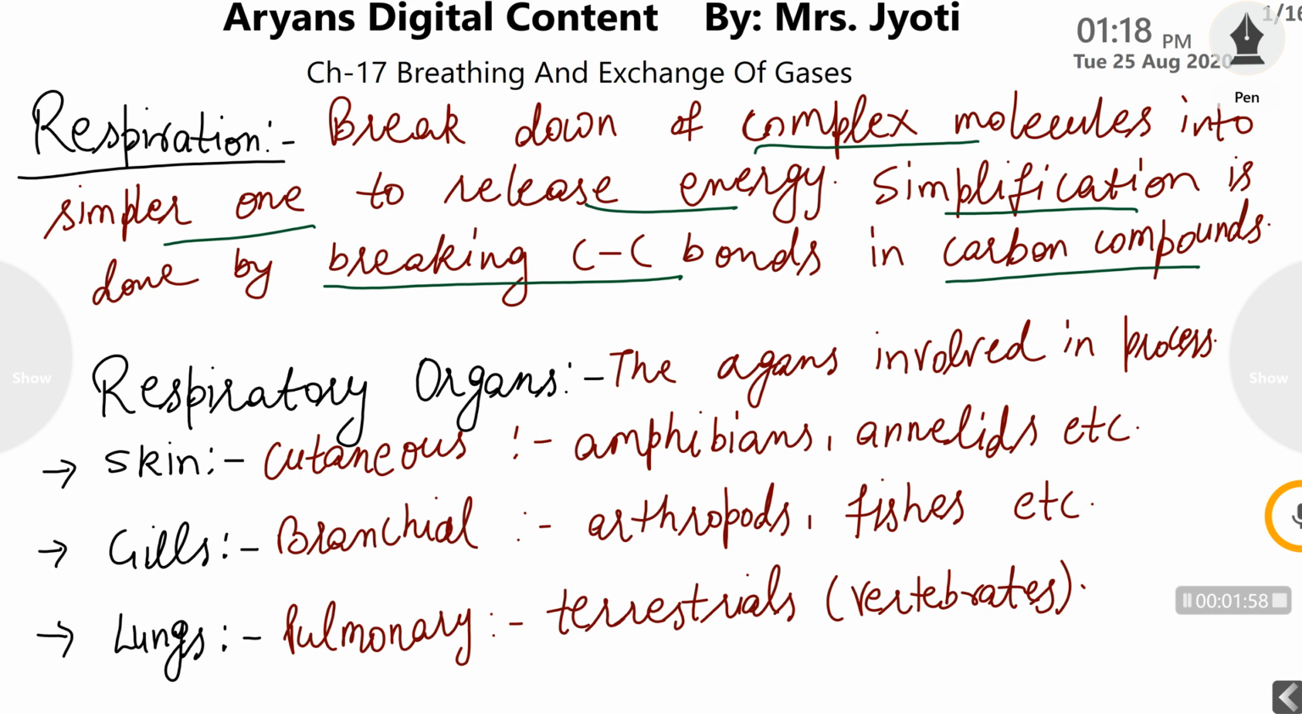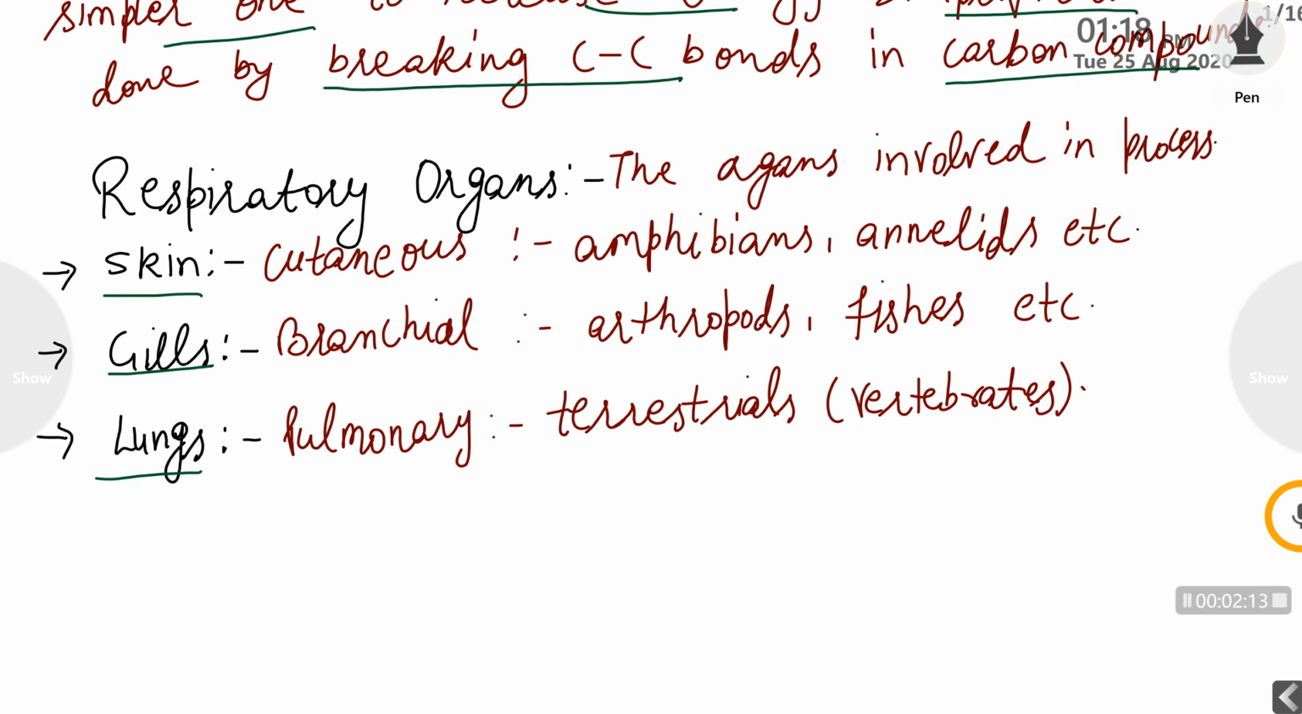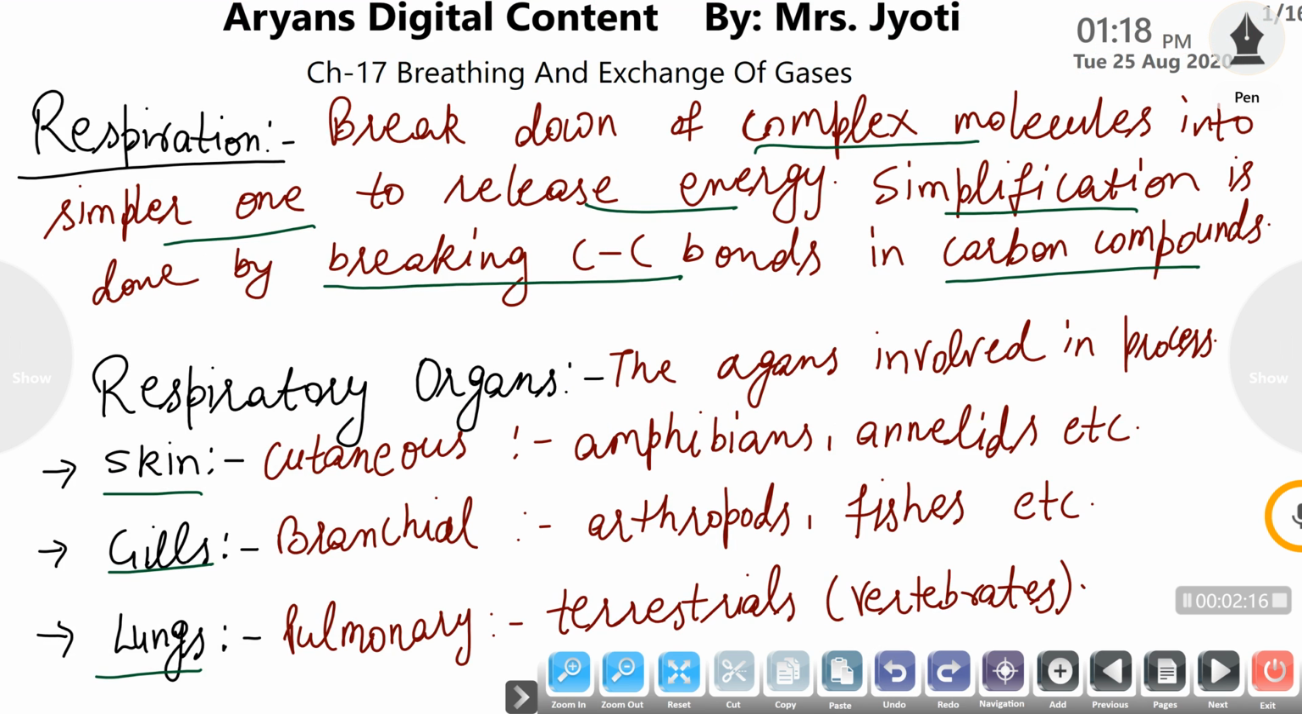What are the respiratory organs involved in the various kinds of respiration? Generally, respiration involves respiratory organs which may be skin, gills, or lungs. Respiration through the skin is termed cutaneous respiration. It occurs in adult amphibians on terrestrial mode and in annelids. When an adult amphibian lives an aquatic life, the skin comes into action and it respires by its skin. Annelids also show cutaneous respiration.